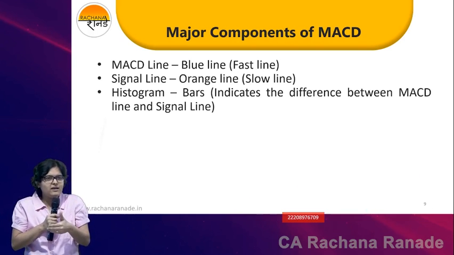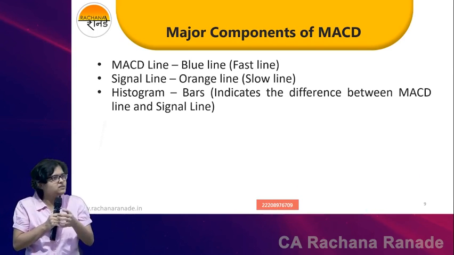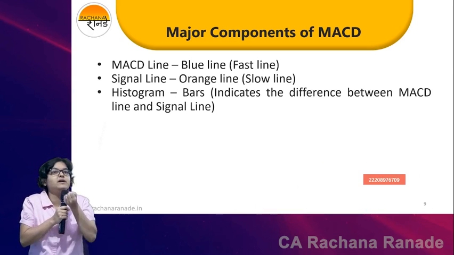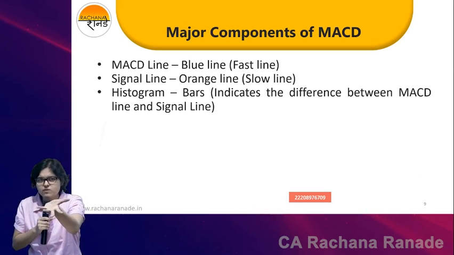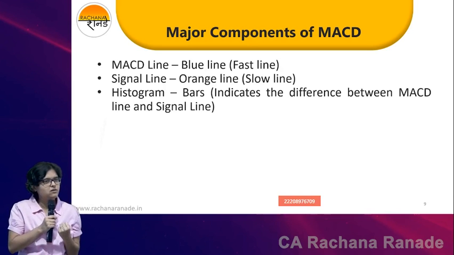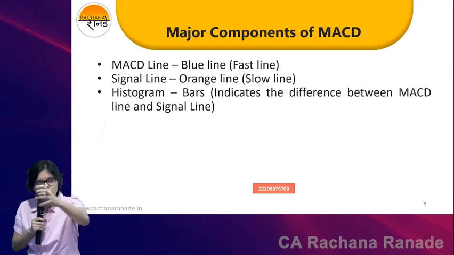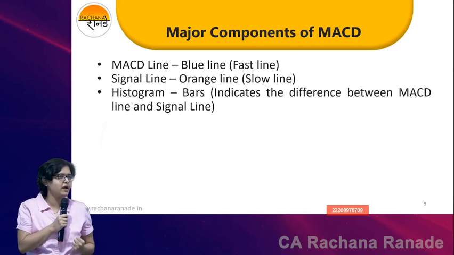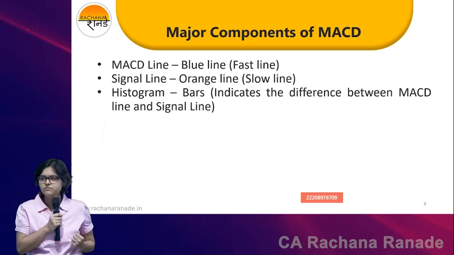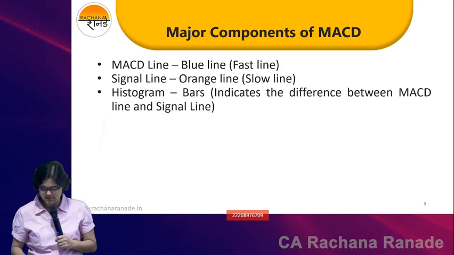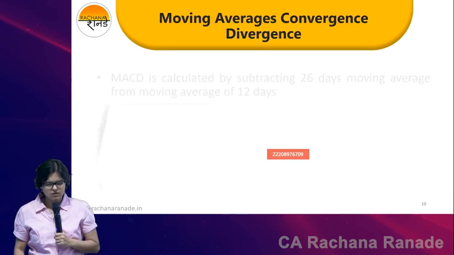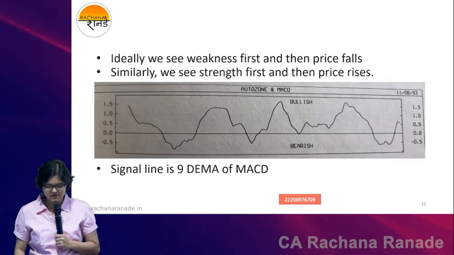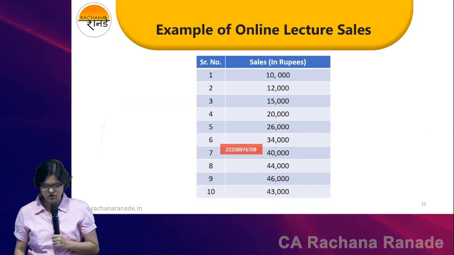We are trying to analyze the strength or weakness in the stock right now, and based on the strength or weakness, we'll try to predict what will happen to the price. So always remember, strength is seen first, price moves later. Weakness is seen first, price moves later. That is the thought process behind MACD. Is this okay? Yes. All the dictation part, everything we are going to do in the next class. First, understand the logic.